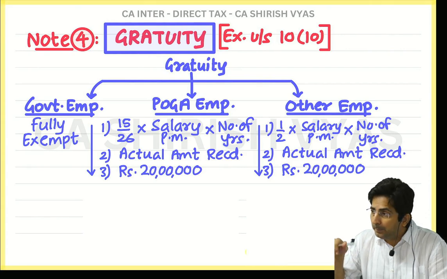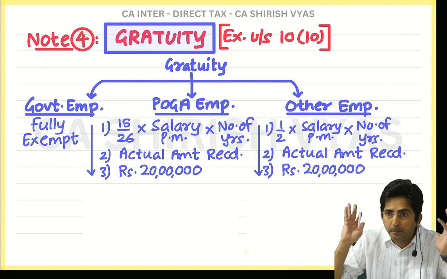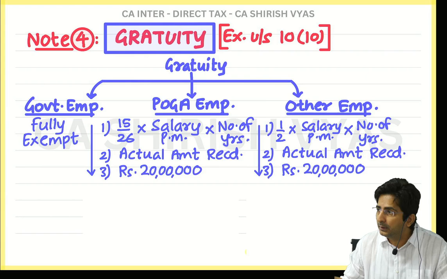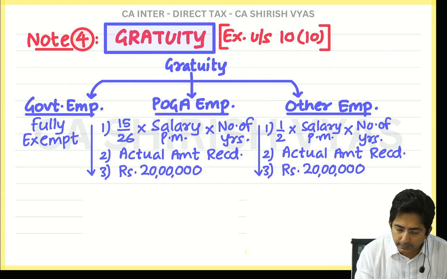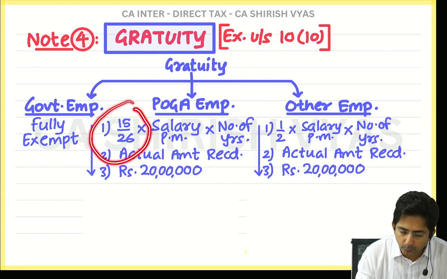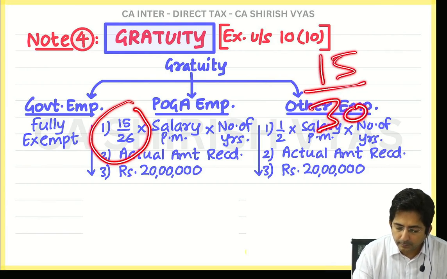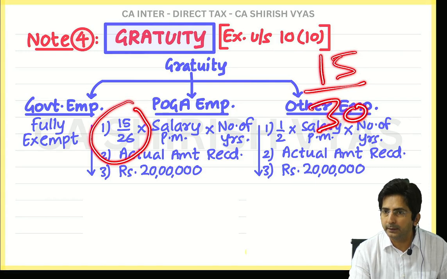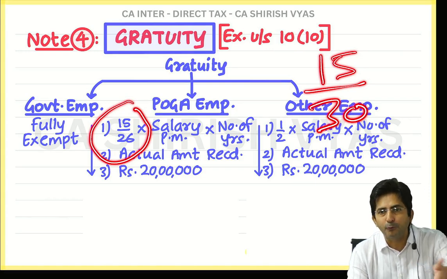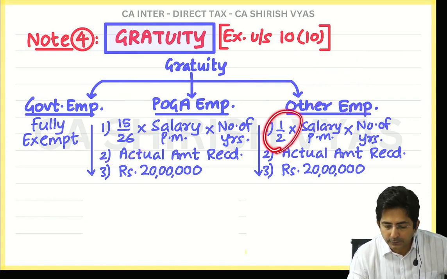But that is in the Payment of Gratuity Act. What is the general mentality? 1 month is of 30 days. So you only think, if instead of 15 upon 26, I would have done 15 upon 30. Then 15 upon 30 is divisible. It will become half only. So that's why your half is there.